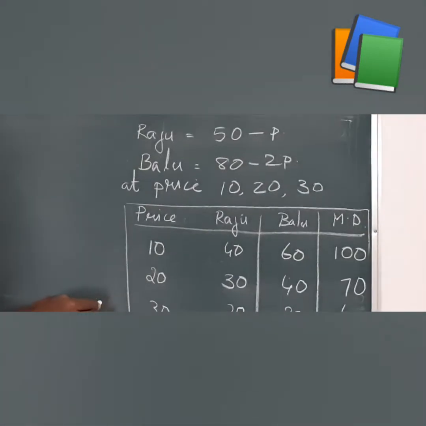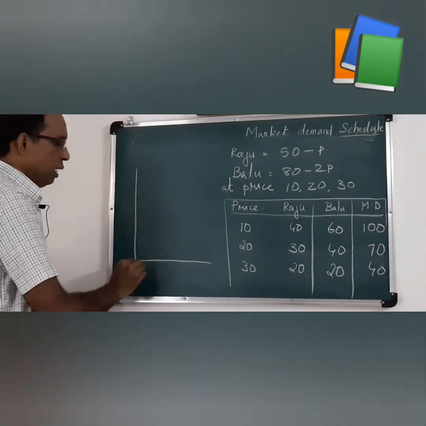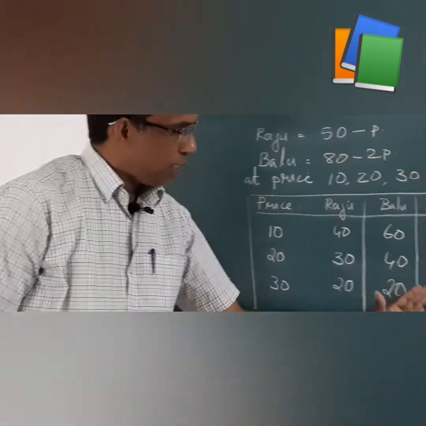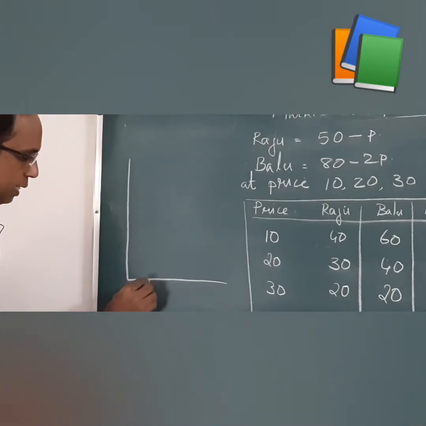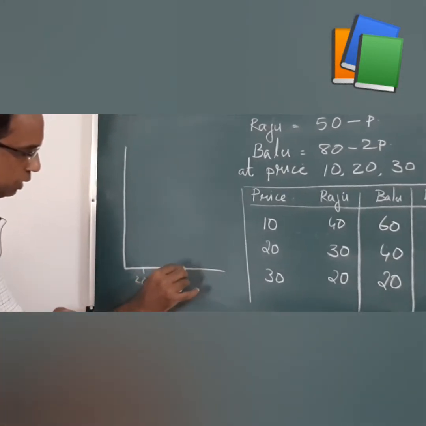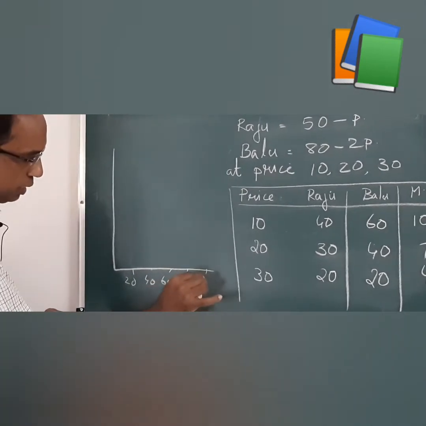Draw the x-axis and y-axis as we did in the previous example. The market demand ranges from 40 to 100, so we can divide the x-axis into 20, 40, 60, 80, 100.